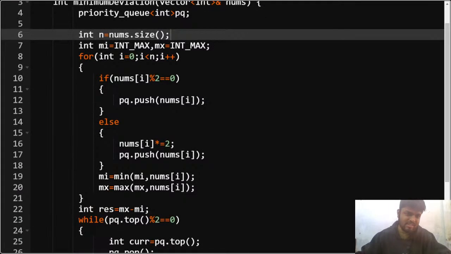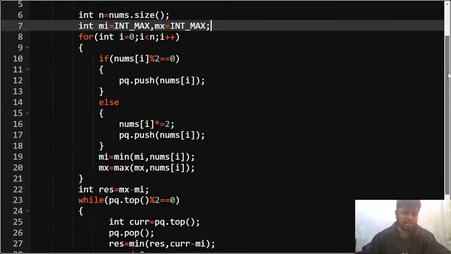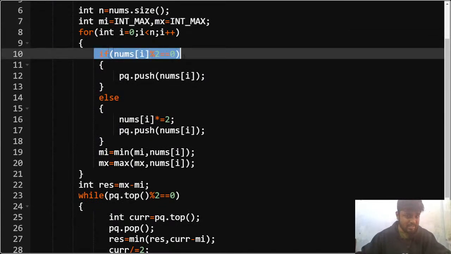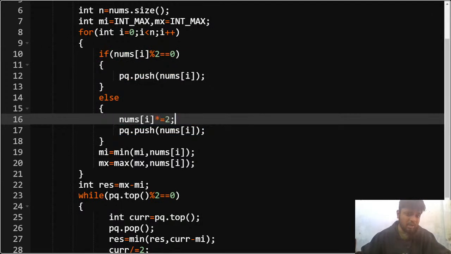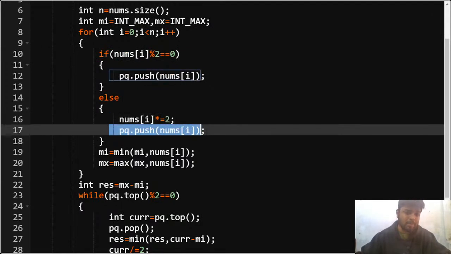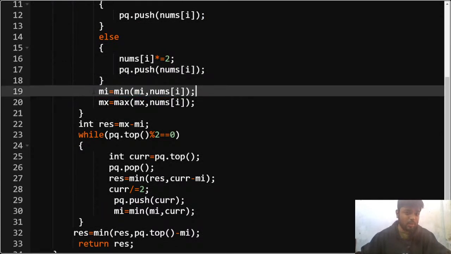Now what I've done in this is, I have minimum is equal to int max, minimum is equal to positive infinity, maximum is equal to negative infinity. Basically I'll check what is the minimum element and the maximum element of the array. If the current element is even, then I'll push it into the priority queue. If the ith element is odd, then I'll multiply it by 2 and then I'll push it into the priority queue.